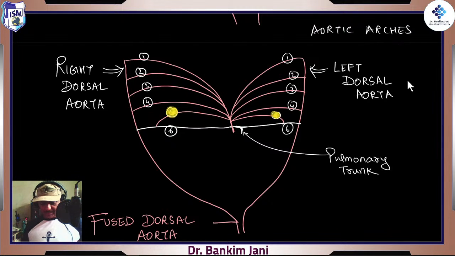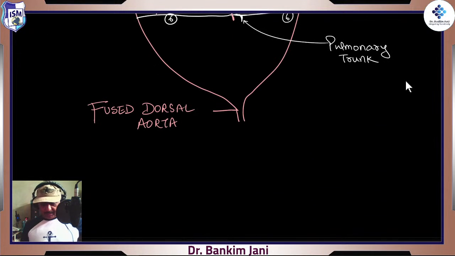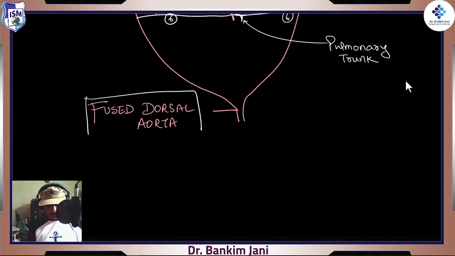So it is removed. So now we have got 1, 2, 3, 4 to be taken care of, and obviously the sixth, but the sixth is in a different color, so we'll keep it aside, right? So here are the right dorsal aorta and the left dorsal aorta. They both fuse, and this is what is called the fused dorsal aorta, right? That's the fused dorsal aorta.